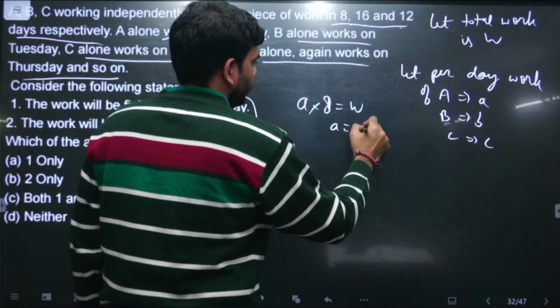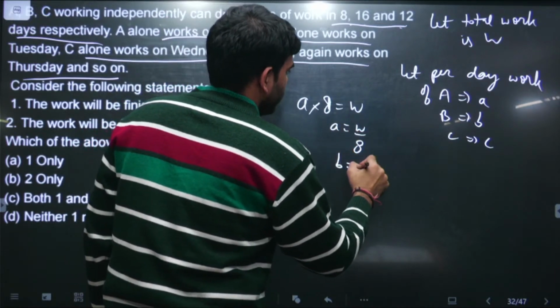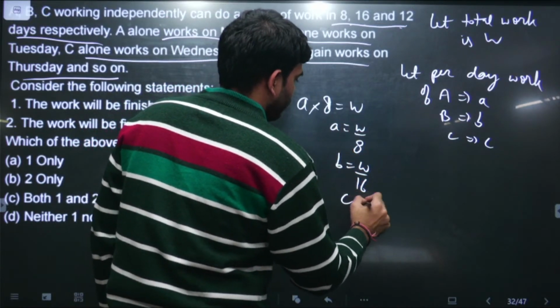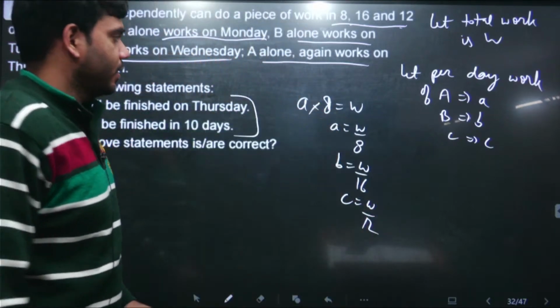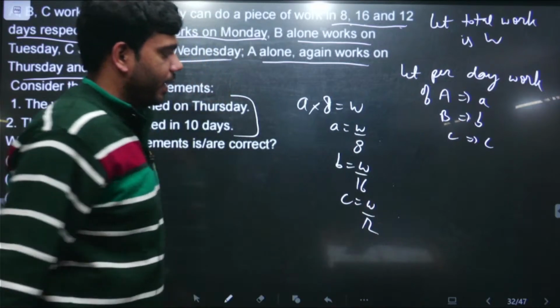So A is equal to W by 8. Similarly, B is equal to W by 16 and C is equal to W by 12. These are the values of small a, b, c. This is the work that each of them will be doing per day.